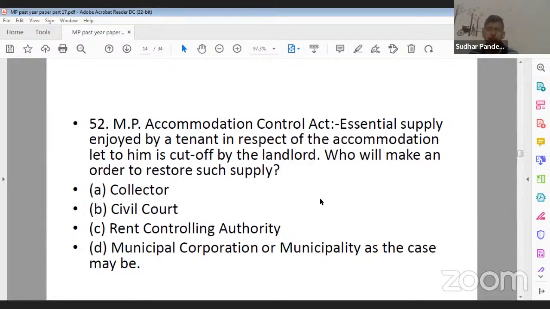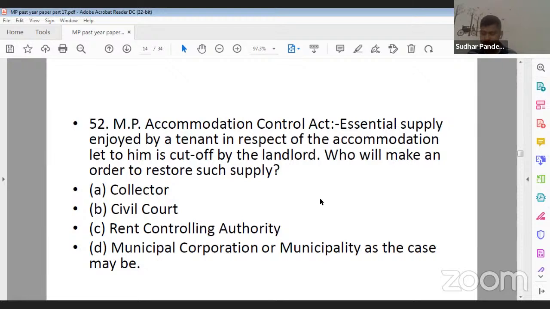So which authority is going to make an order for restoration of supply which has been cut off by the landlord against the tenant? What should be the correct answer?